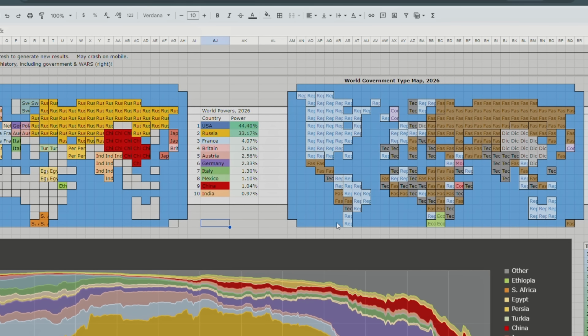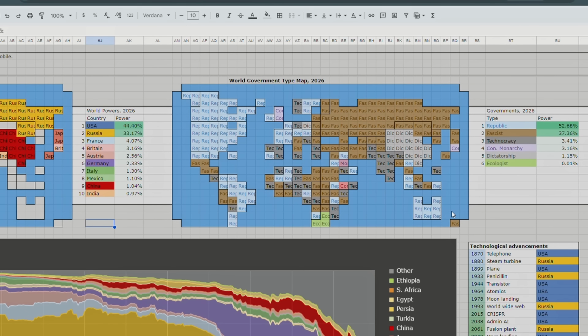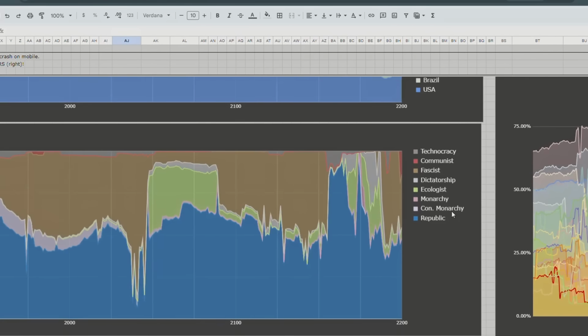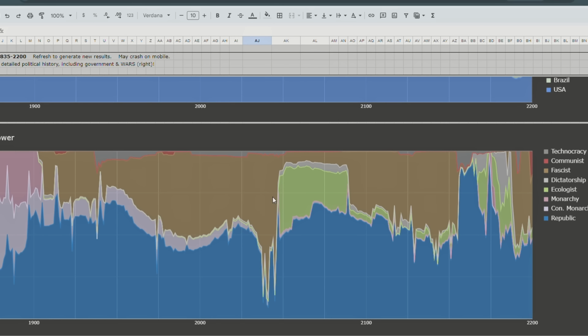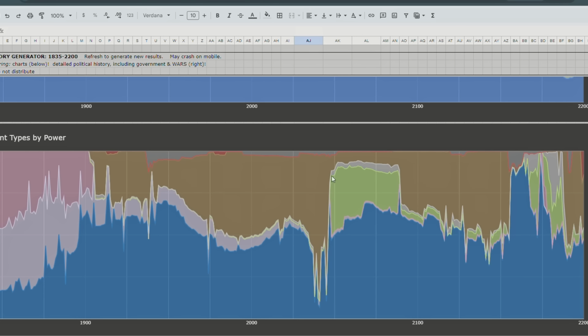So let's see, anything strange happened? South Africa is an ecological regime. Let's see. Here we can see fascism is such a major force because Russia is fascist in this timeline, but it might have switched to an ecological regime around, let's see, this is 2050, so around 2050.